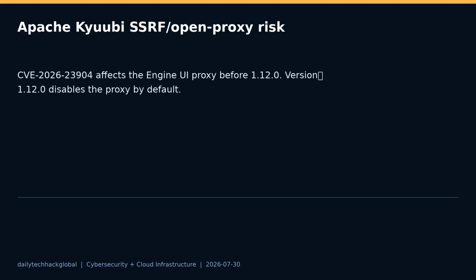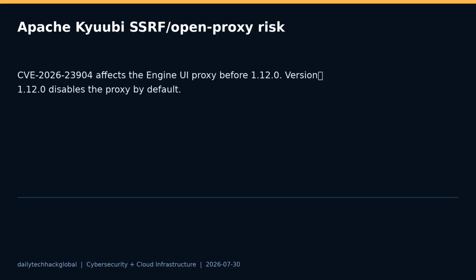The third story moves into data platforms. CVE-2026-23904 affects Apache Kyuubi from 1.8.0 before 1.12.0. The issue is in the engine UI proxy. NVD and Apache references describe behavior where a host and port from the request path can be used to proxy to arbitrary reachable hosts, creating SSRF or open-proxy risk. Version 1.12.0 disables that proxy by default.